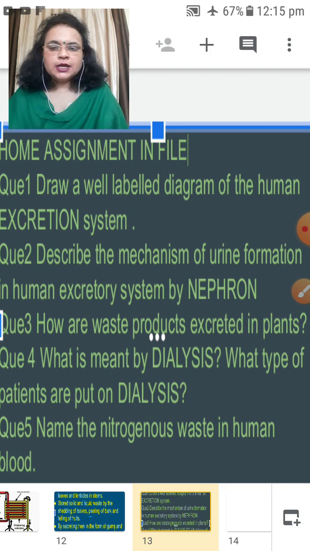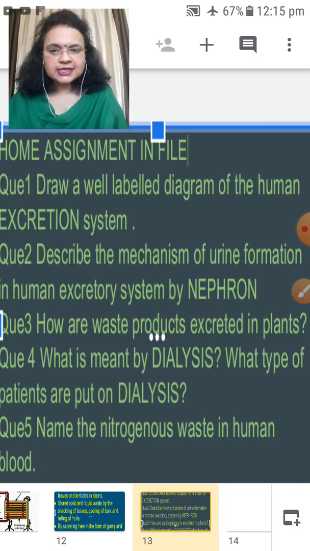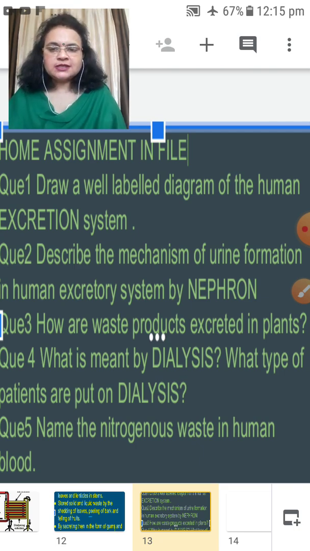Clear, children? Now your chapter is well explained with various texts, pictures, and diagrams, and you have all understood very clearly the examples of life processes.